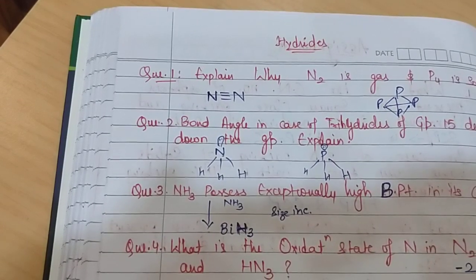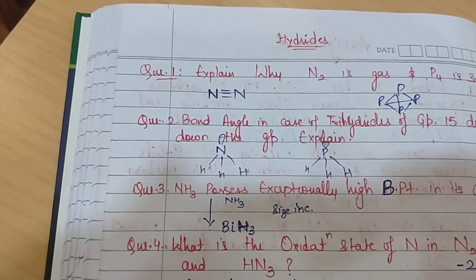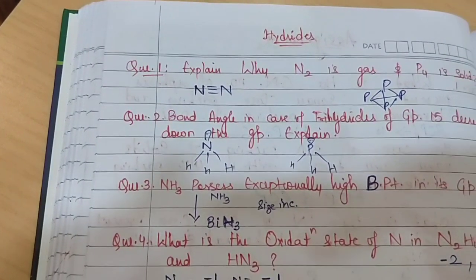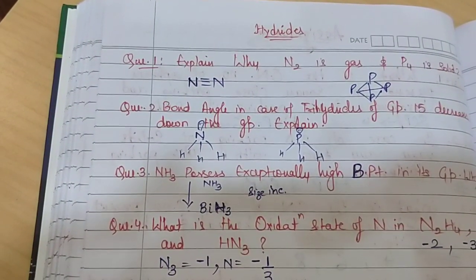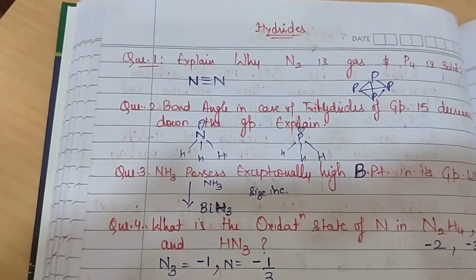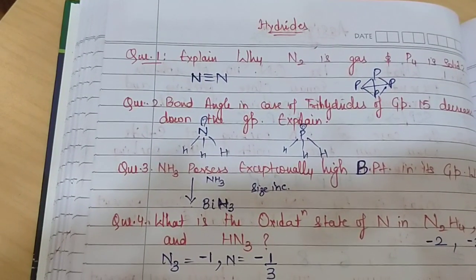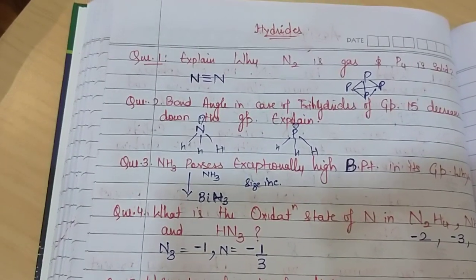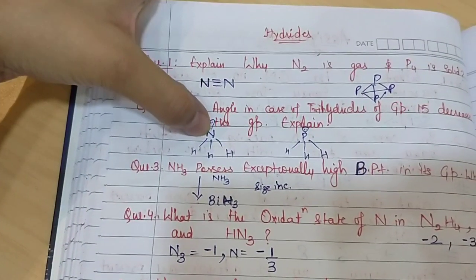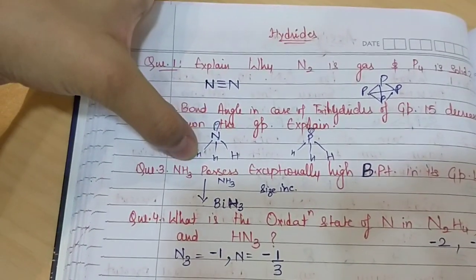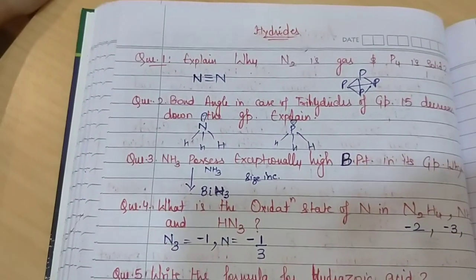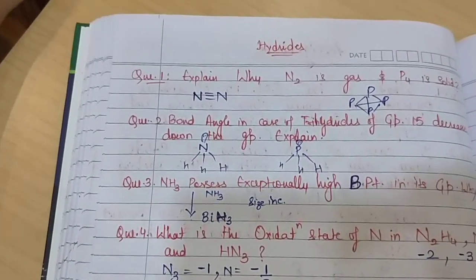and this lone pair is present in all the trihydrides. So in the case of trihydrides, as we move down the group of group 15 elements, there is an increase in size, and due to this increase in size, the bond pairs between the central element and the hydrogens shift away from the central element.